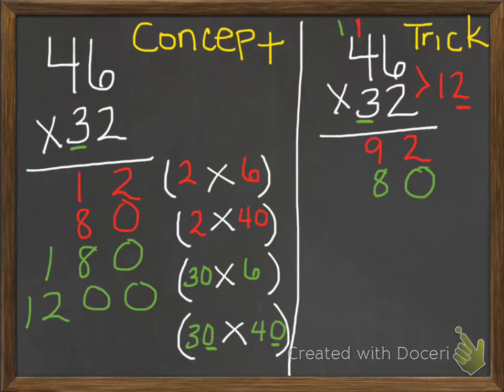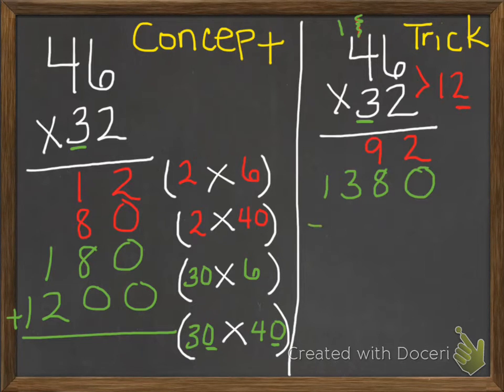Okay? We've already used that 10. So when we're doing the trick, again, 3 times 4 is 12 plus 1 is 13. Okay. When really, it's 30 times 40 plus 1 more 10 is what I'm doing here. Now, if I were to add just the 180 and the 1,200, I would get 1,380.